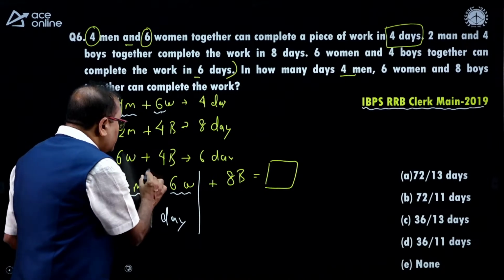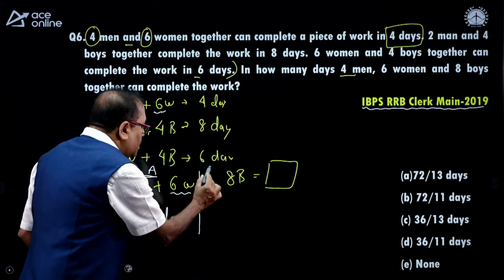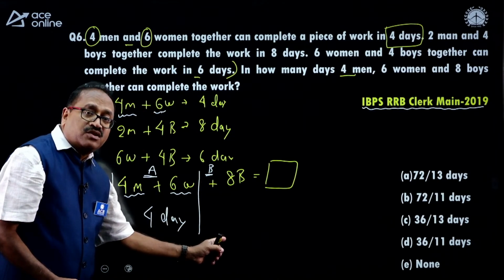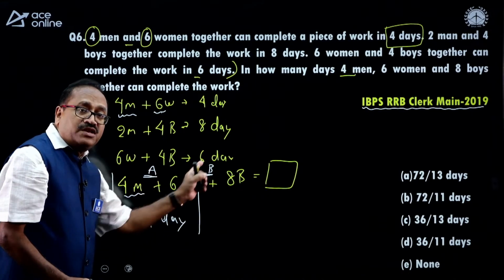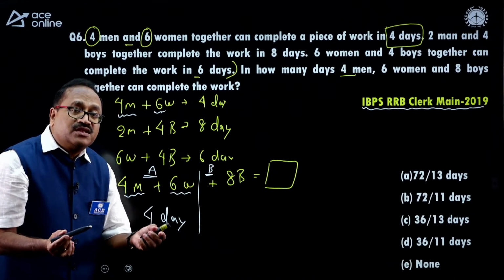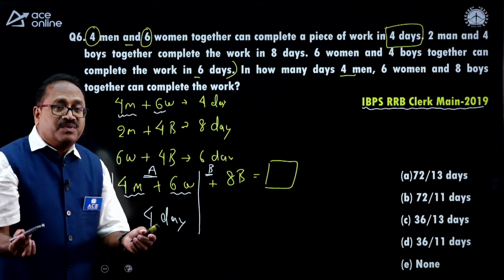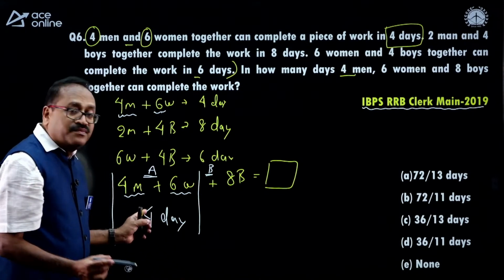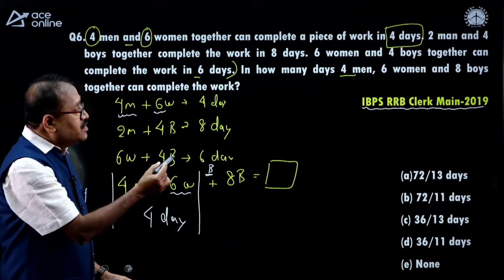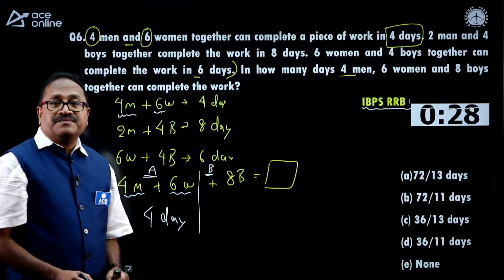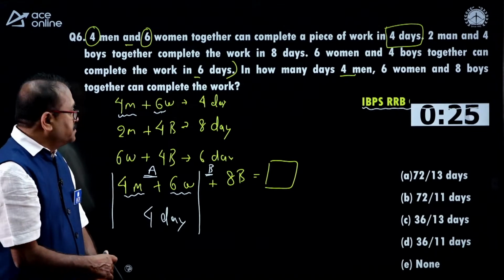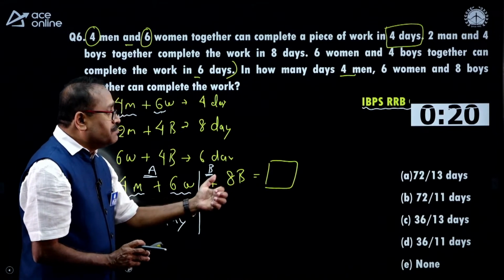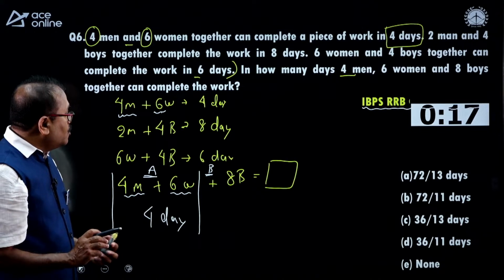Now here, I will assume that this is the A work and this is the B work. If I come to know 8 boys can complete the work in how many days, then if I know A takes these many days, B takes these many days, then together how many days? AB by A plus B. So here you need to find out 8 boys can complete the work in how many days. That's all. And from here I give 30 seconds to you. Come on my dear friends, answer the question. How do I find out? 8 boys can complete the work in how many days? How do I find it out?